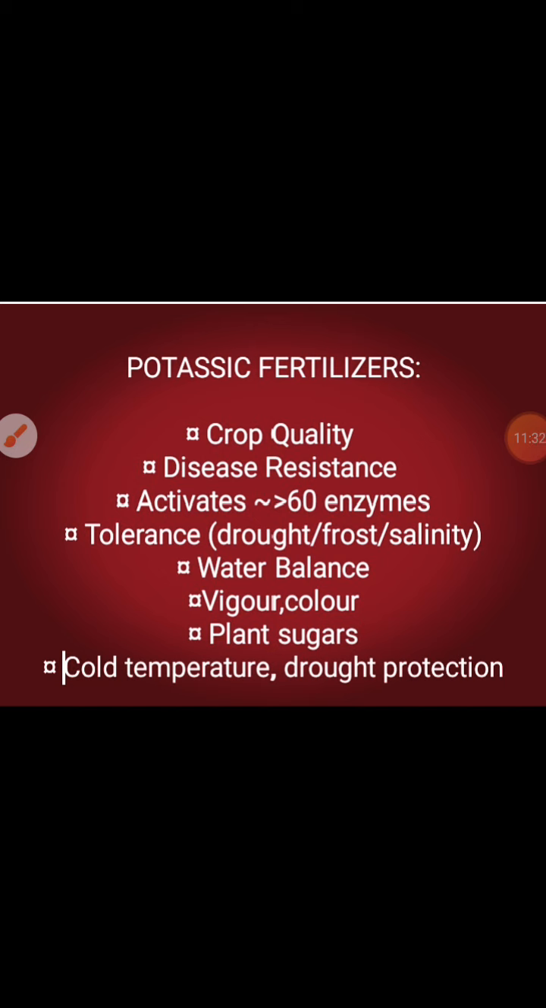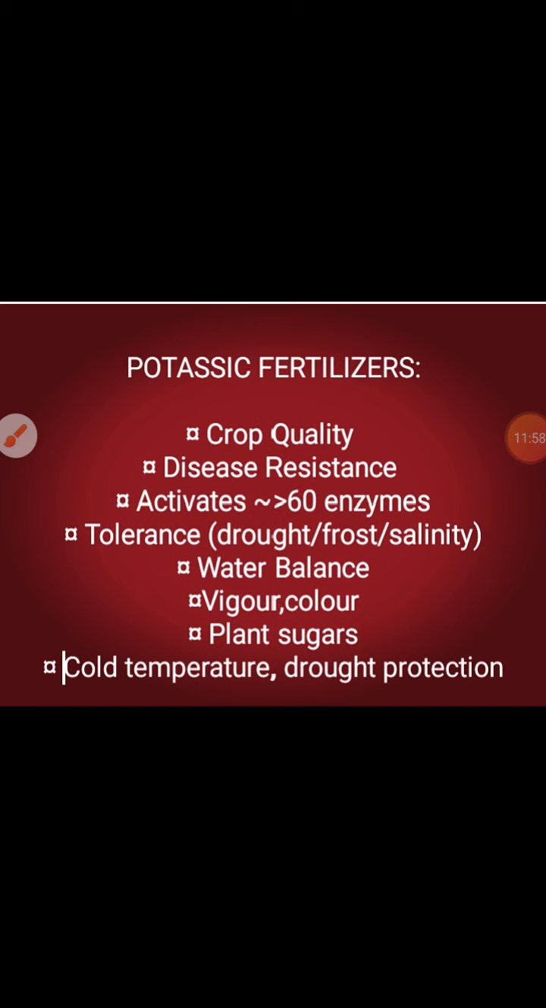What do potassic fertilizers do? First thing is they give quality crop. Second thing is they also give disease resistant crop. Apart from that, they activate about 60 enzymes in the soil. When they activate 60 enzymes in the soil, they improve the plant's water regime, so that it maintains water balance in the plant.